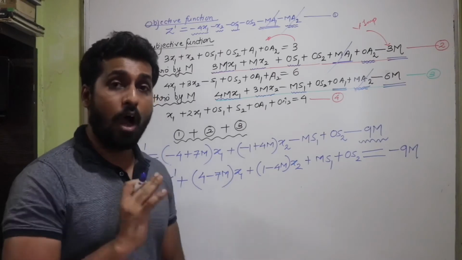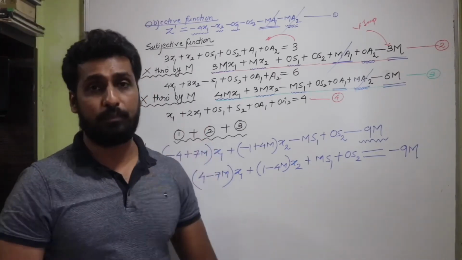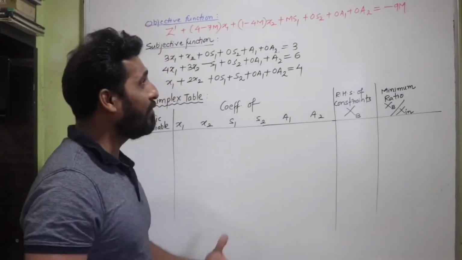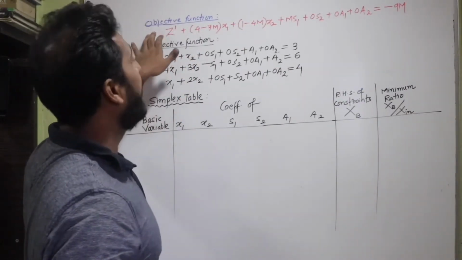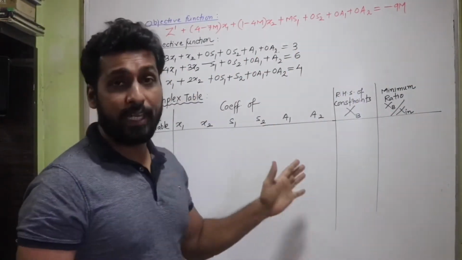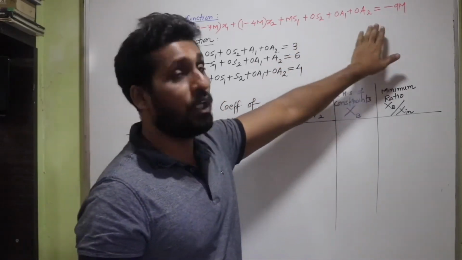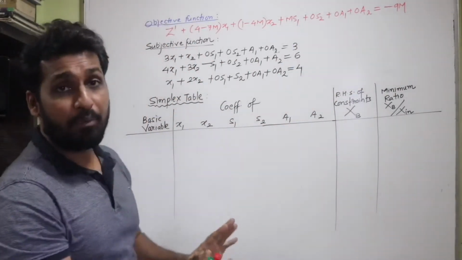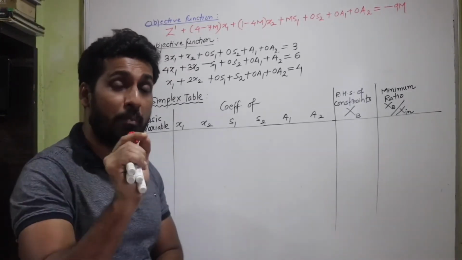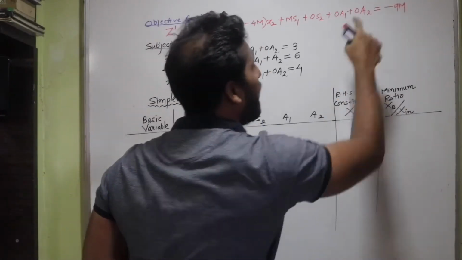Let's understand how to make the simplex table for this particular standard form. So students, let's go ahead with the simplex table. Now what I've done here is I have rewritten the entire objective function one more time with all the decision variables, the slack and the surplus variables, and our artificial variables. And I have kept the constant on the right hand side. This point has to be remembered properly, that the constant will always be kept on the right hand side.